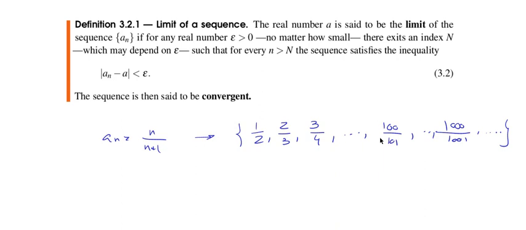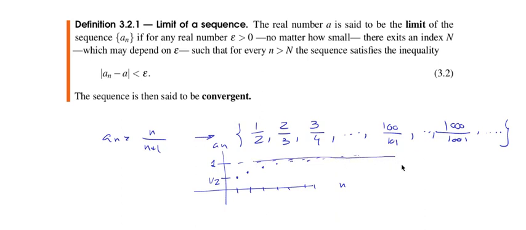Okay, if you compute the floating point or the decimal expression of this, it is closer and closer and closer to 1. Okay, and this is like 1/2. If you plot the numbers of the sequence, you start like here, and then you are going like this and this, and if this is 1, you're getting closer and closer to 1 as n goes to infinity, right?